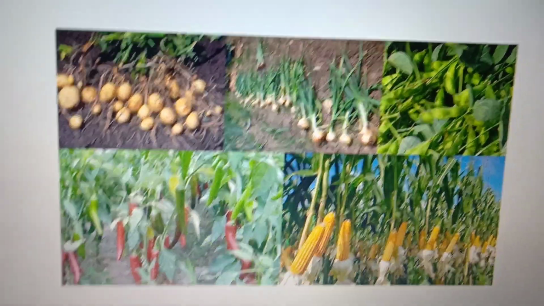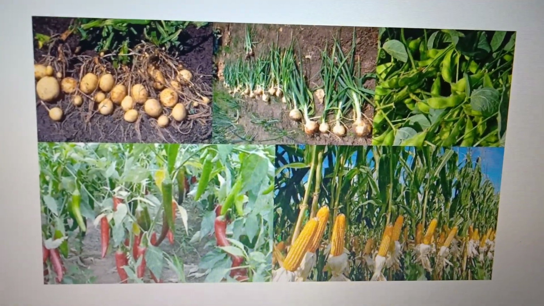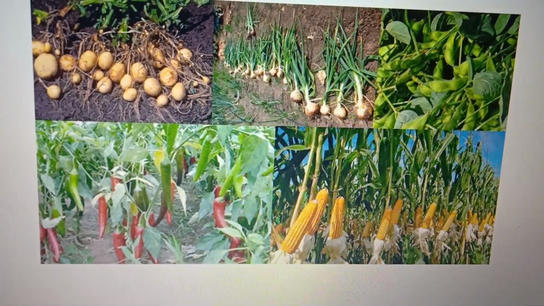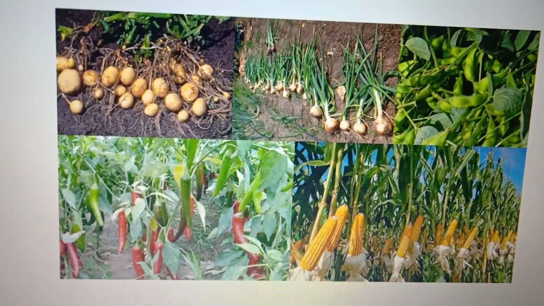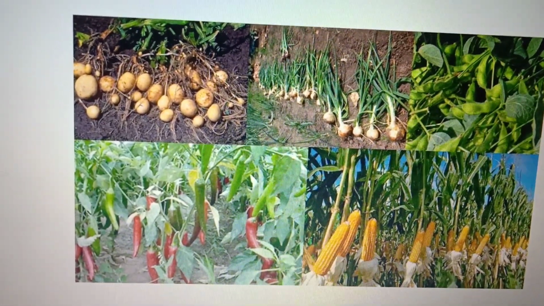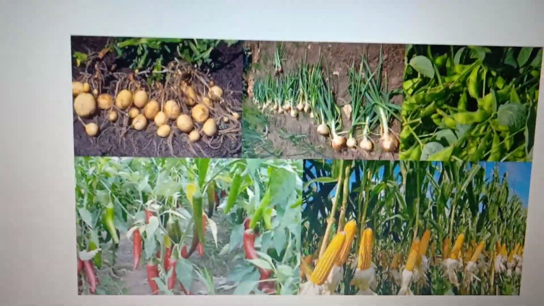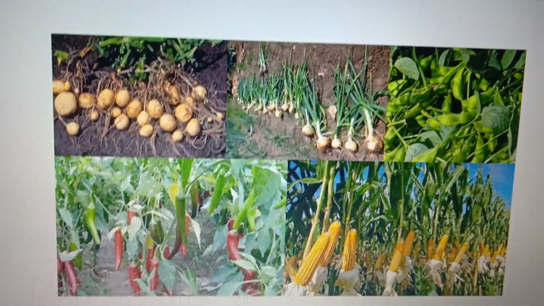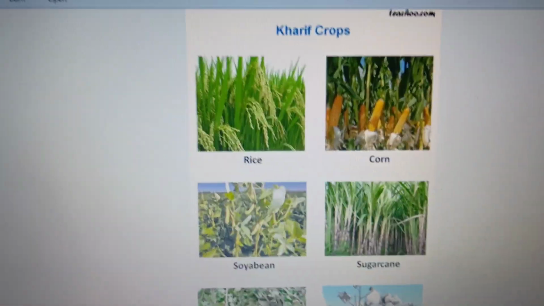Our country is a vast country, and the climatic conditions vary from one region to another. The climatic conditions like temperature, humidity and rainfall vary from one region to another. So there is a rich variety of crops grown in different parts of our country. And cropping patterns can be classified into two categories. The first one is kharif crops. Here you can see the picture.